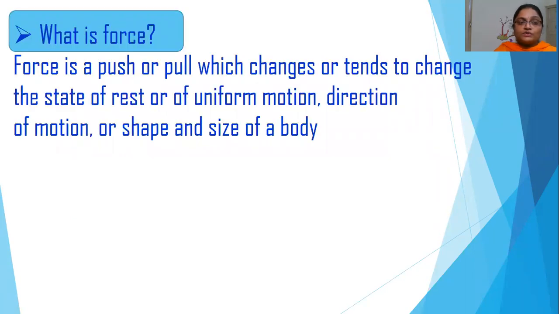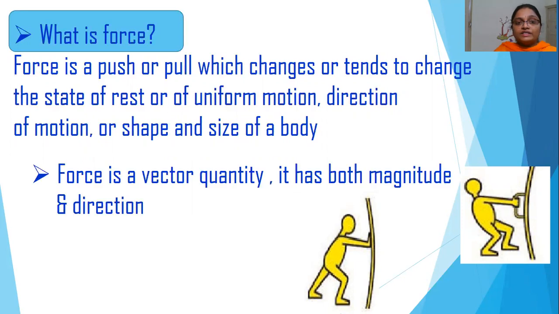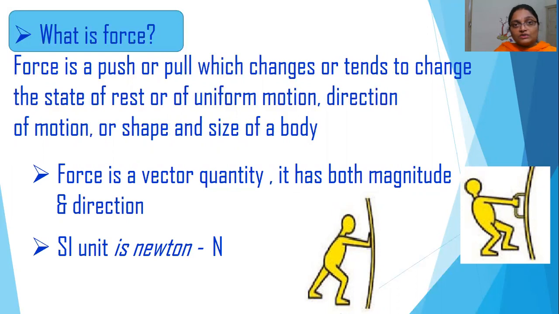So what is force? Force is a push or pull which changes or tends to change the state of rest or of uniform motion, direction of motion, or shape and size of a body. It is a vector quantity. That is, it has both magnitude and direction. Magnitude means the strength of the force and direction is the direction of application of the force. The SI unit of force is Newton, denoted by capital N.